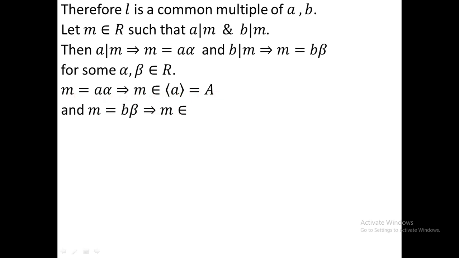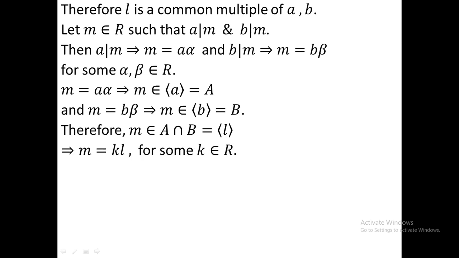Similarly, M equals B beta means M belongs to the principal ideal generated by B, that is M belongs to capital B. So here M belongs to A as well as M belongs to B. So you can conclude that M belongs to A intersection B, that is belongs to the principal ideal generated by L. So M can be expressed as L into K for some K in R. That means L divides M.